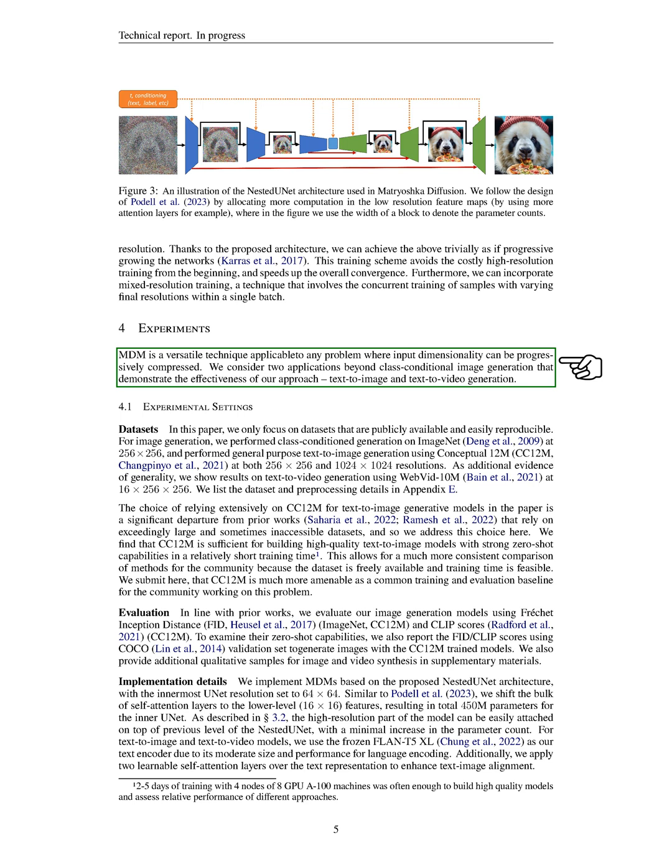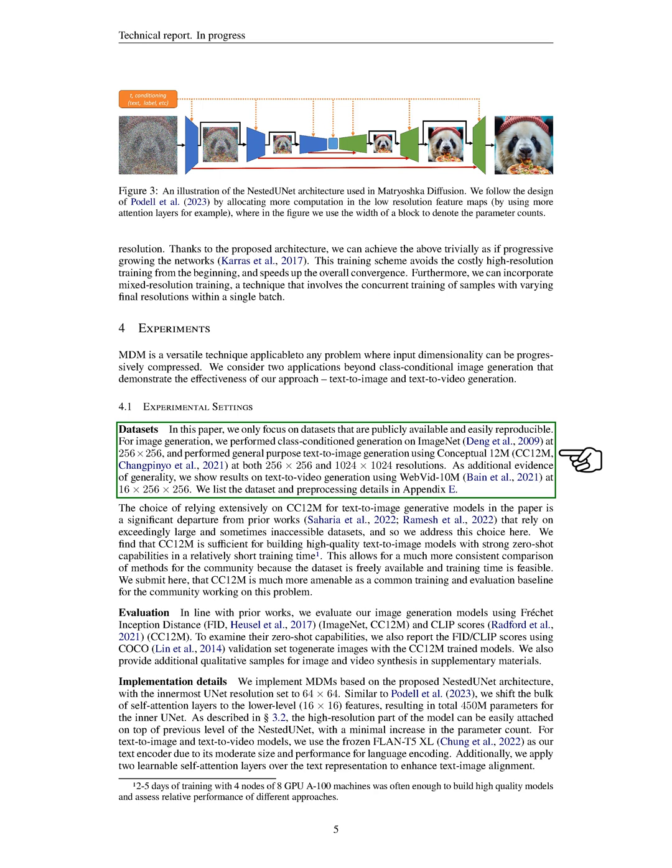MDM is a versatile technique that can be applied to any problem where the input data can be progressively compressed. We demonstrate its effectiveness with two applications beyond class conditional image generation: text-to-image and text-to-video generation. In this paper, we focus on publicly available and easily reproducible datasets. For image generation, we used the ImageNet dataset at a resolution of 256 by 256 pixels, and the Conceptual 12M dataset at both 256 by 256 and 1024 by 1024 pixels. For text-to-video generation, we used the WebVid-10M dataset at a resolution of 16 by 256 by 256 pixels.